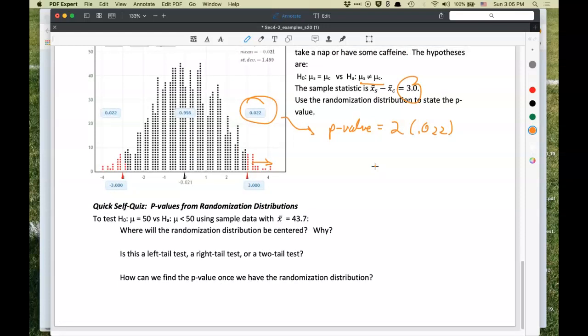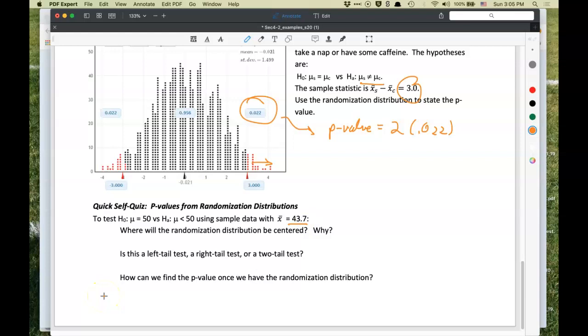Now the last is a self-quiz. So p-values from a randomization distribution. Now we're not given a lot of information here. We're just testing mu equals 50 versus mu less than 50. We don't know the context, but the sample data is x bar equals 43.7.